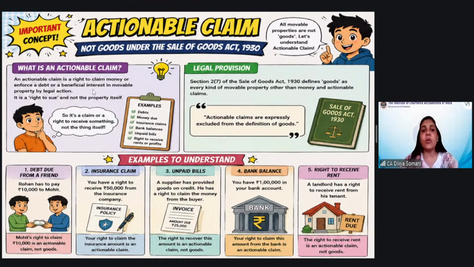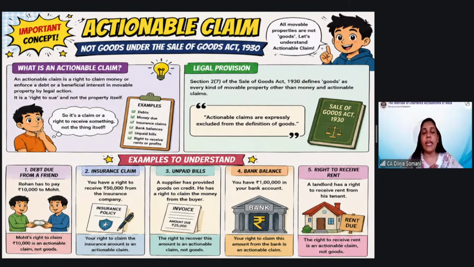When you are selling your actionable claim to any other person, even though it looks like movable property, it is out of the purview of the Sale of Goods Act. Why? Because a separate act is there to govern this kind of thing. Which separate act? The Transfer of Property Act. So whenever actionable claims are purchased and sold, the Transfer of Property Act shall be applicable. It is a claim or a right to receive something and not a thing itself. So basically, rights have been transferred.